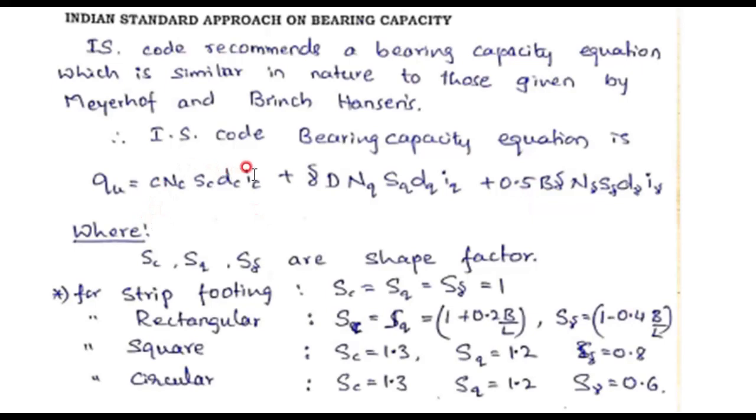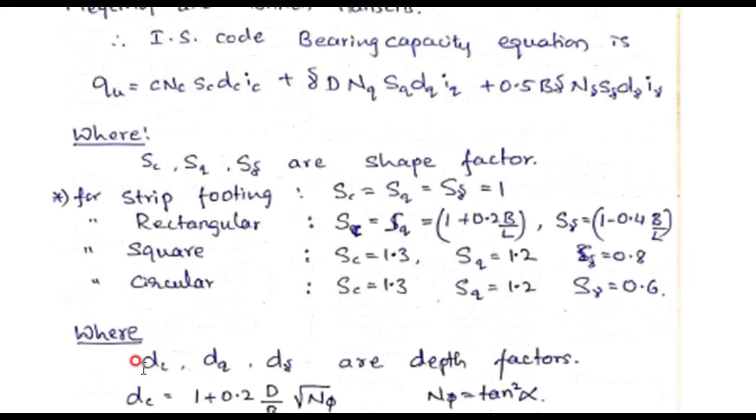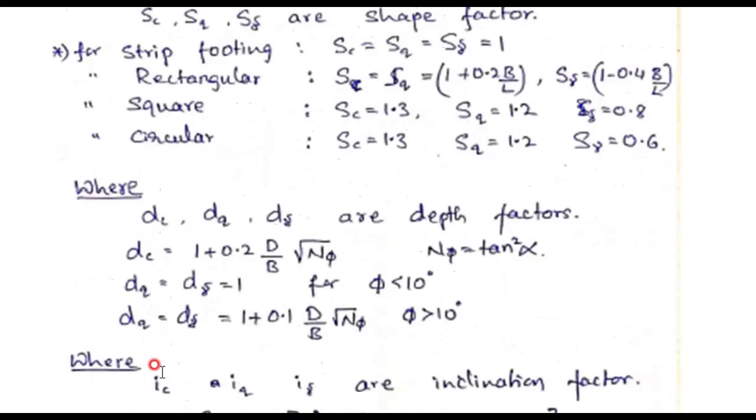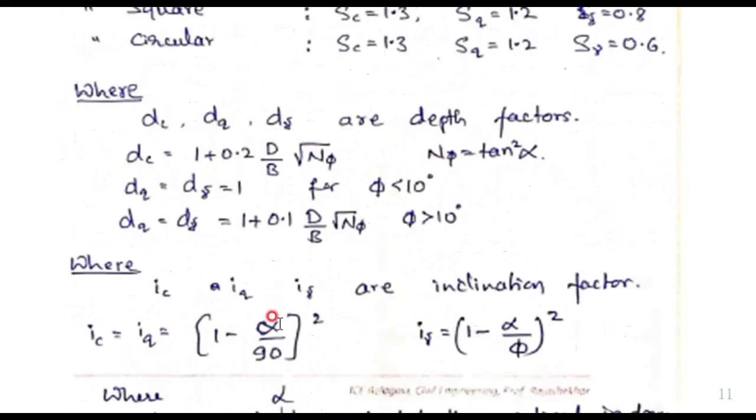Here S, D, I indicate: S indicates shape factors, that is sc, sq and s gamma are shape factors, and dc, dq, d gamma are depth factors, ic, iq, i gamma are inclination factors. And these values are empirical, meaning what? By doing so many experiments they have concluded those values, and that is given here. Okay, you can go through them. These are the values.